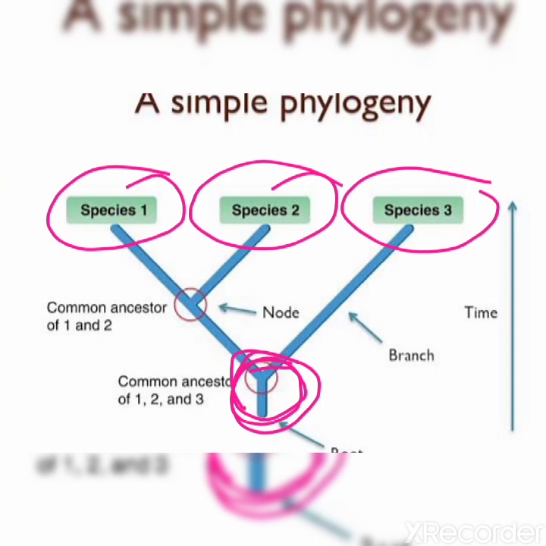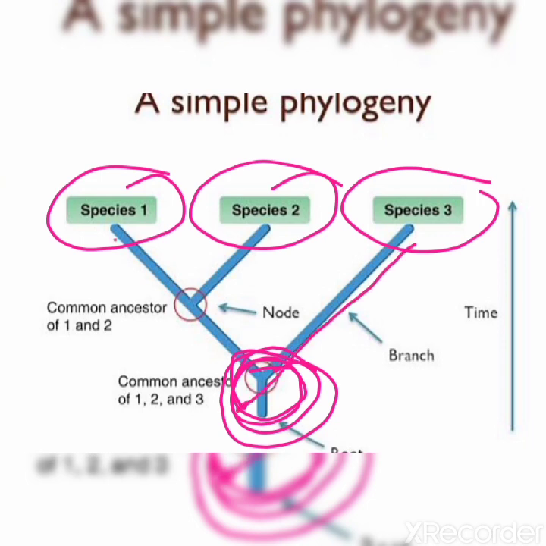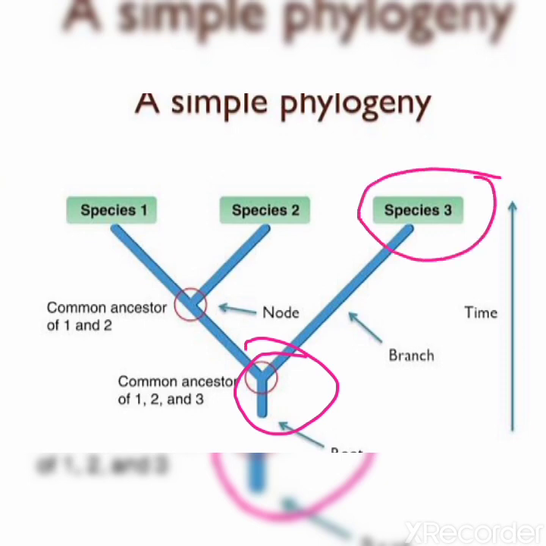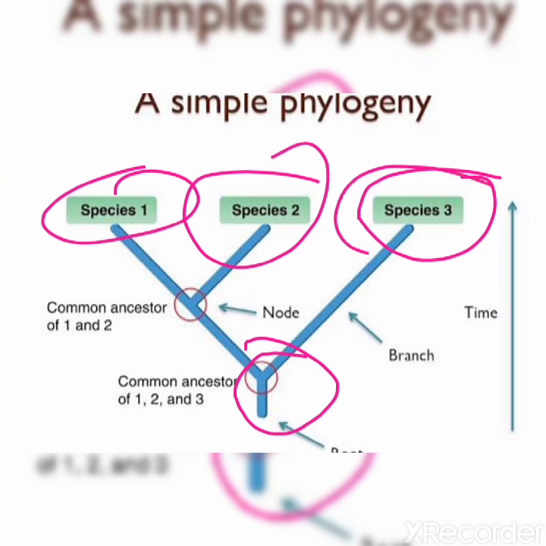This is the common ancestor of species 1, 2 and 3.